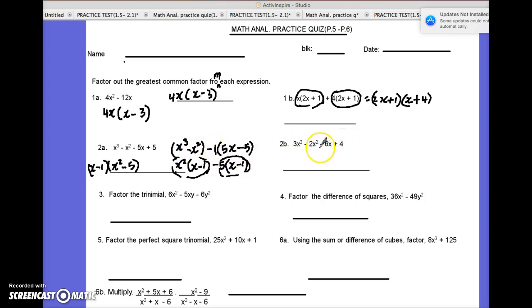Similarly, you could do this one. And I'd like you to just practice with this one by yourself. Okay, so this is for your practice.